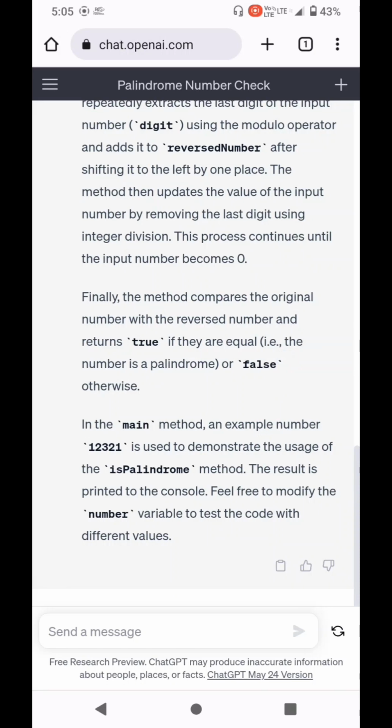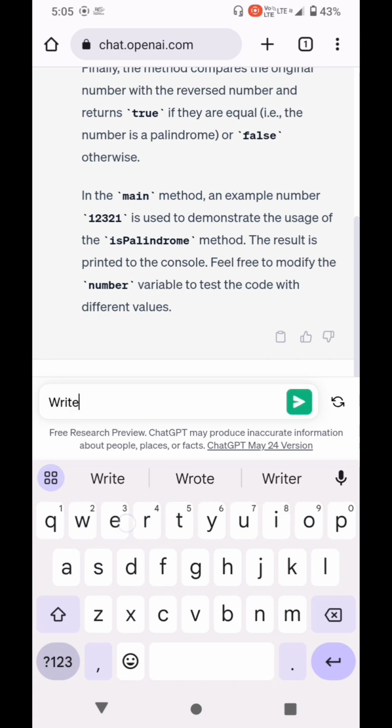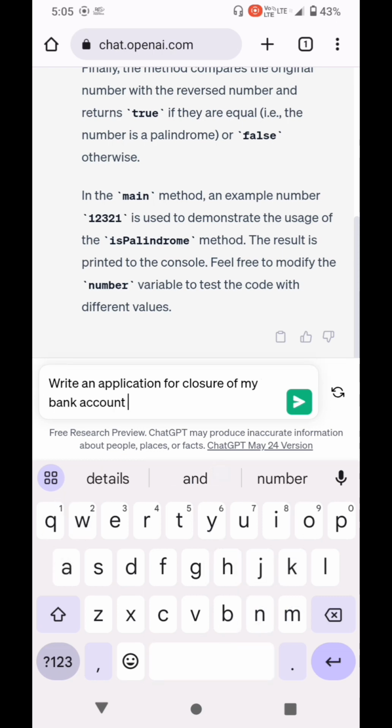Now I am going to give another query to ChatGPT, write an application for closure of my bank account.